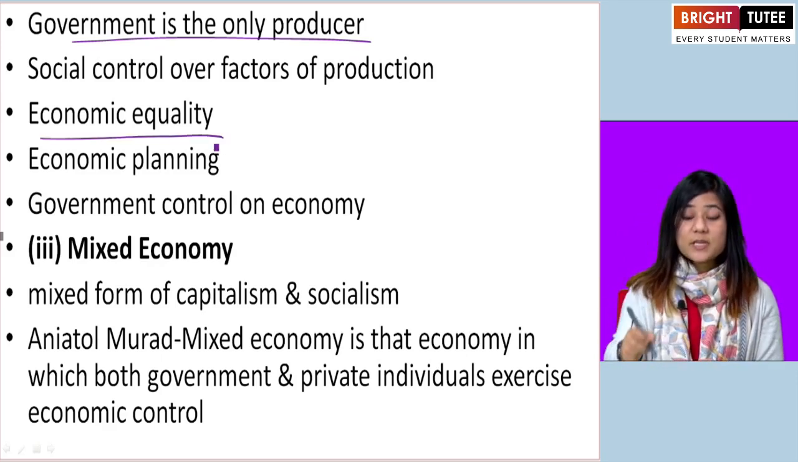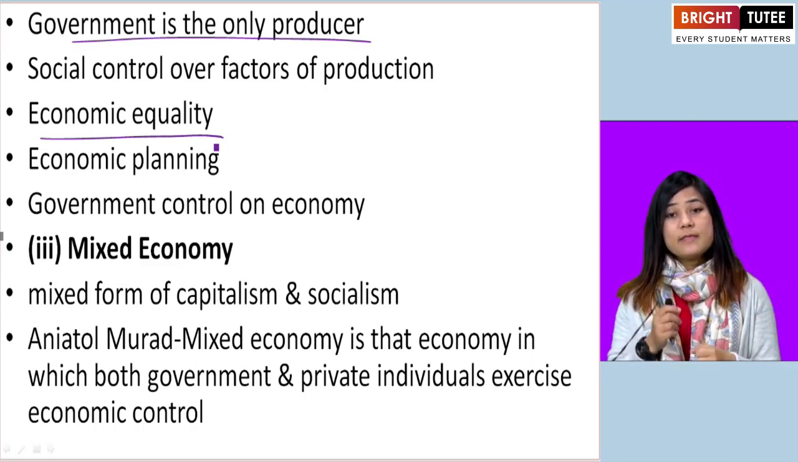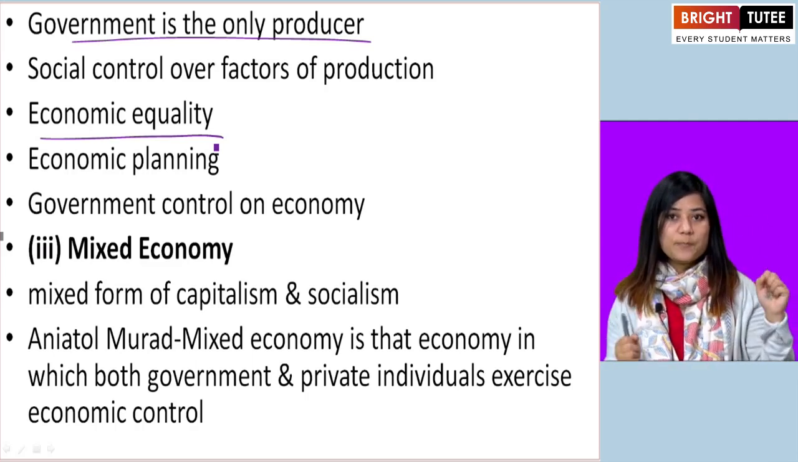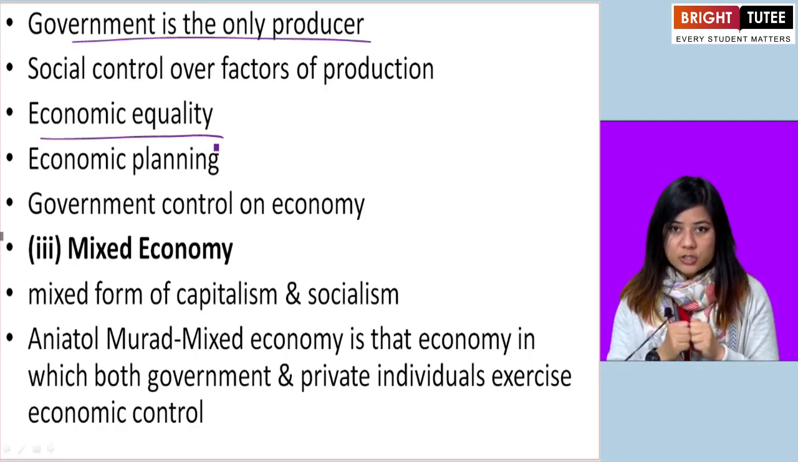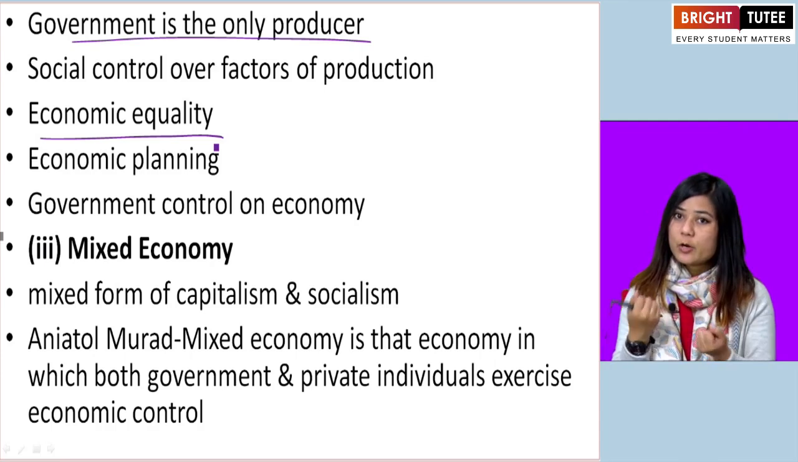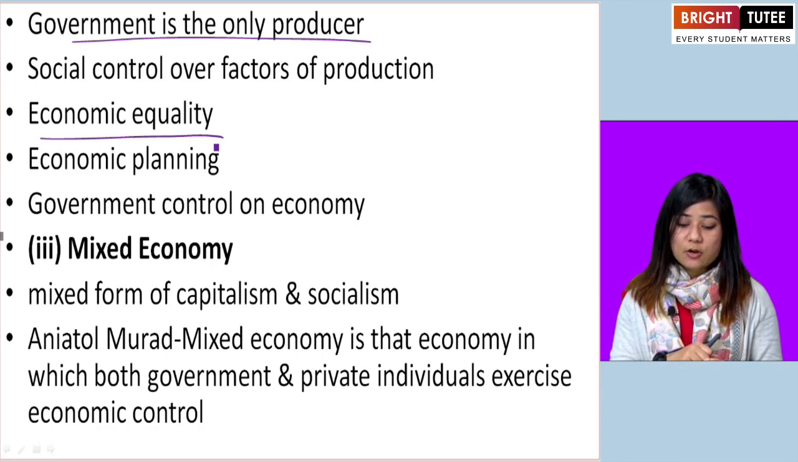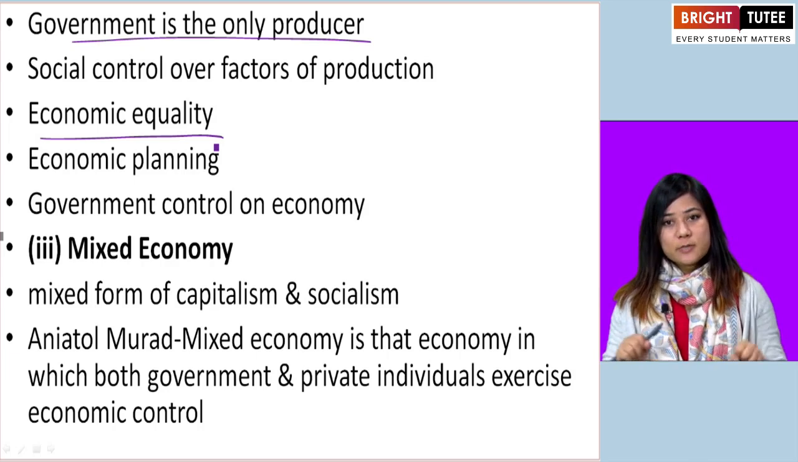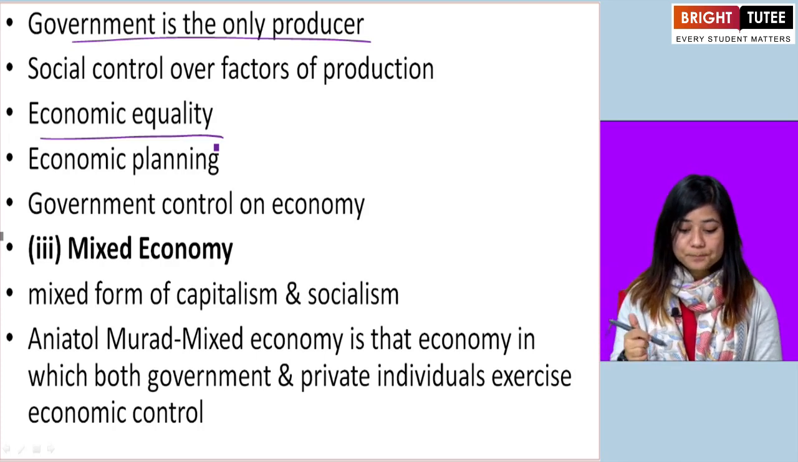Here there is economic equality. In capitalist or capitalistic economy, there was inequality. The rich are getting richer, the poor are getting poorer. And the rich are exploiting the poorer sections. But in socialistic economy, there is economic equality. The division between the rich and the poor is not as stark as in the capitalistic economy, because here the wealth is owned by all. The management and the control is done by the government who is elected by the people.